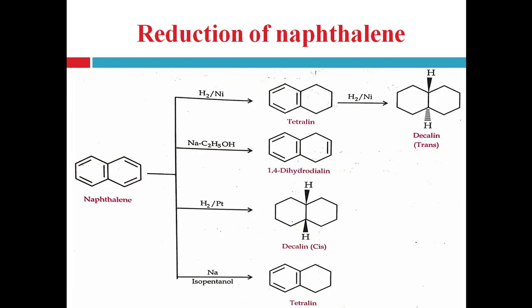Naphthalene undergoes reduction with the help of hydrogen gas and nickel catalyst, that is catalytic reduction or catalytic hydrogenation, and forms tetralene, right, in which 2 pi bonds of this ring are saturated with the help of hydrogen gas. Again, further catalytic reduction of the tetralene undergoes the hydrogenation of this ring and forms the fully saturated decalene ring, which is in trans form, right?